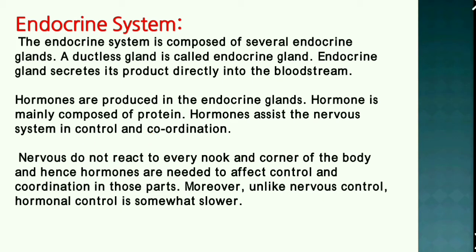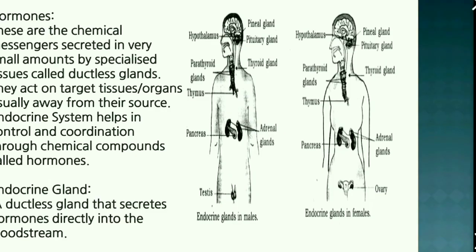Nerves do not reach every nook and corner of the body, and hence hormones are needed to affect control and coordination in those parts. Moreover, unlike nervous control, hormonal control is somewhat slower. Hormones.